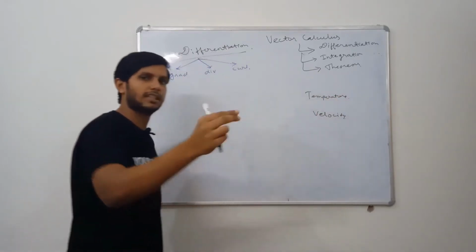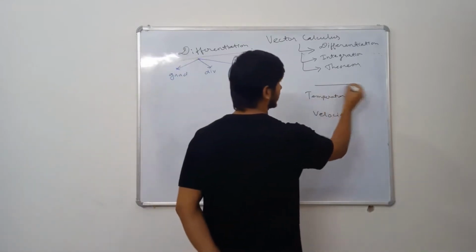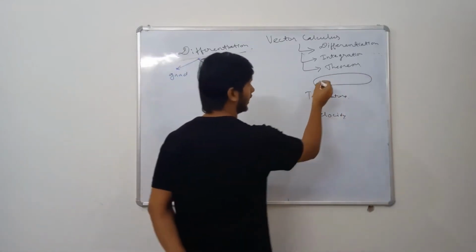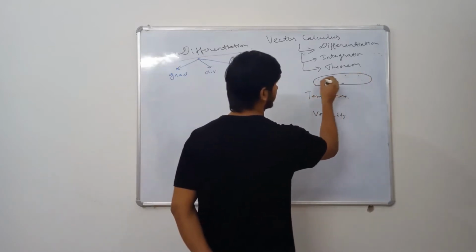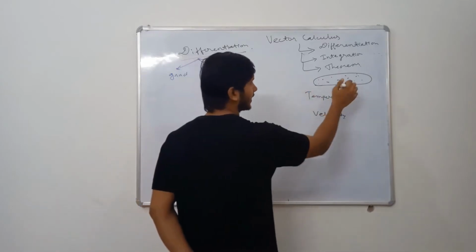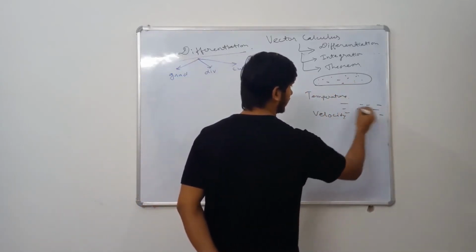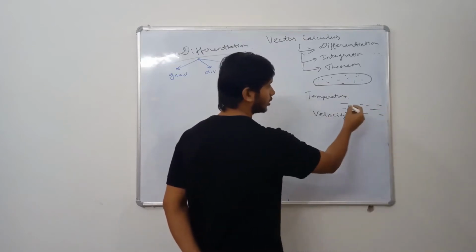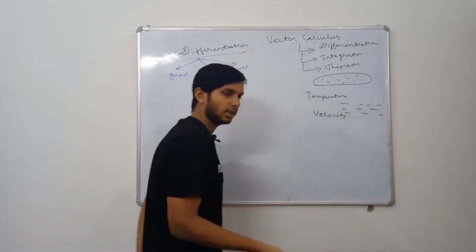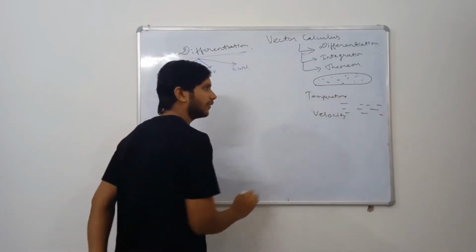Whatever change is happening in the scalar field, suppose this is a particular control volume and temperature is changing everywhere. But temperature is not a vector, it's a scalar, so it will be a scalar field. Then again velocity. Suppose this is a flow and velocity changes its direction. Change in velocity or change in flow will be a vector field.